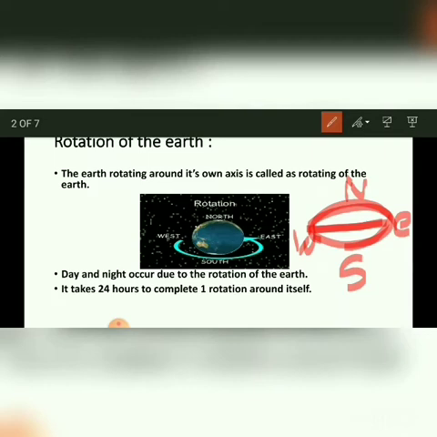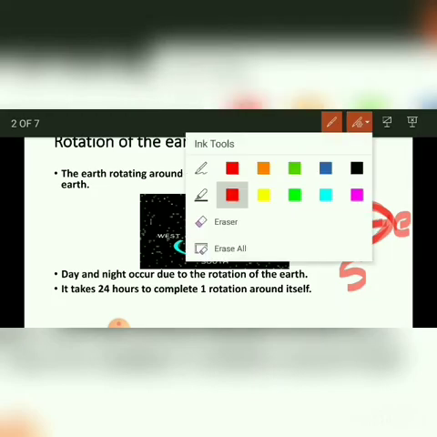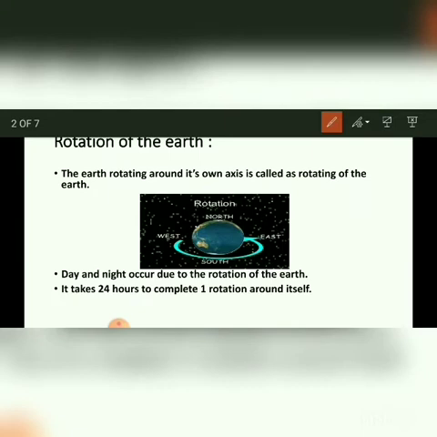Because of the rotation of the earth, day and night occur, and the earth takes 24 hours to complete one rotation around its axis. Next, revolution.